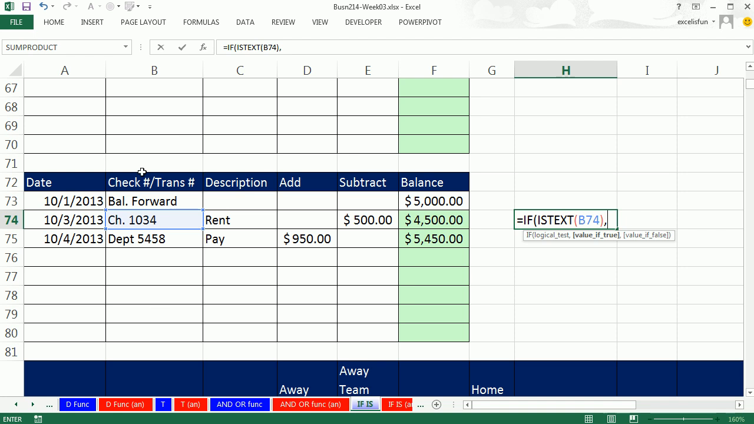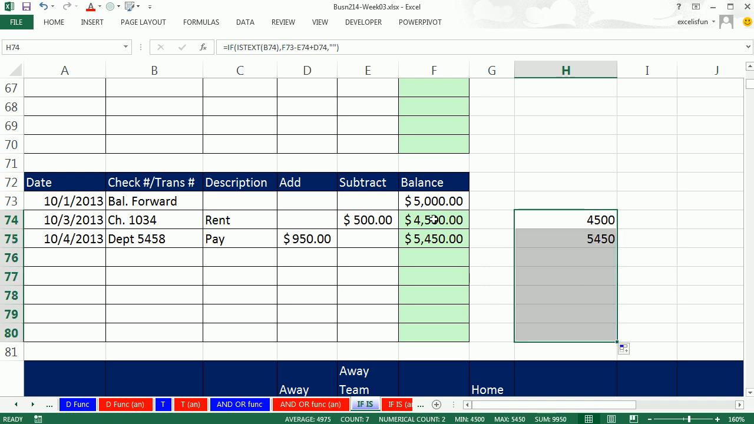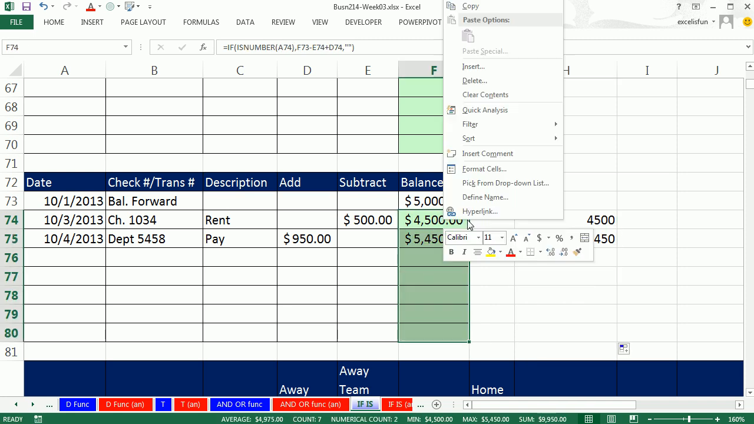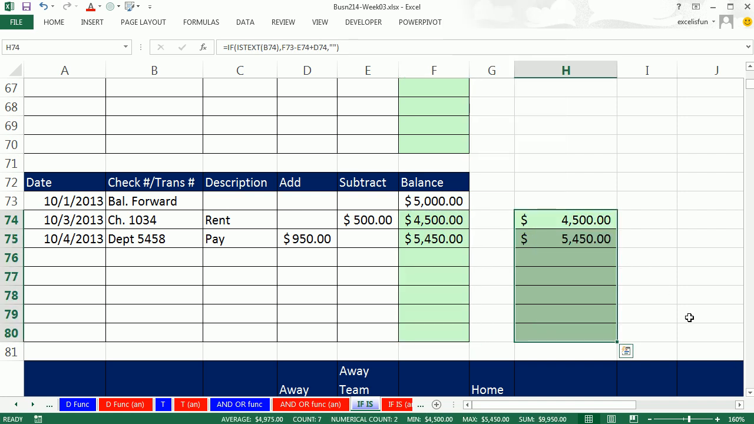Whichever column is the most reliable and you have a set rule, that's how you determine your logical test. Well, if it's text, then I want to run the formula plus the addition. Otherwise, double quote, null text string. Right click, format painter.